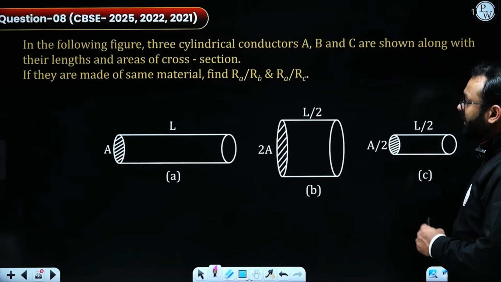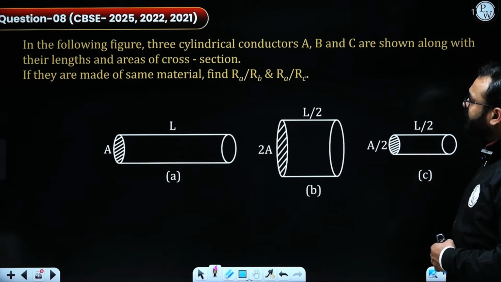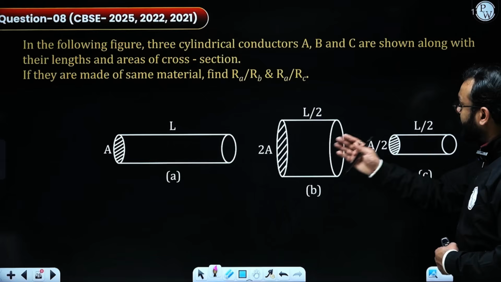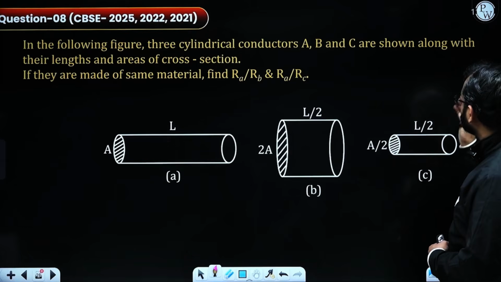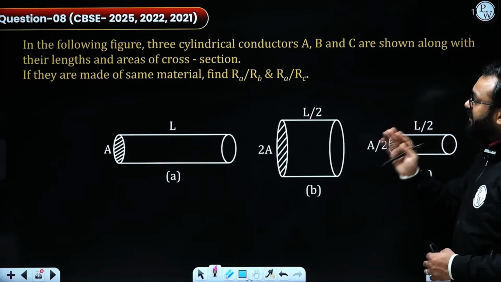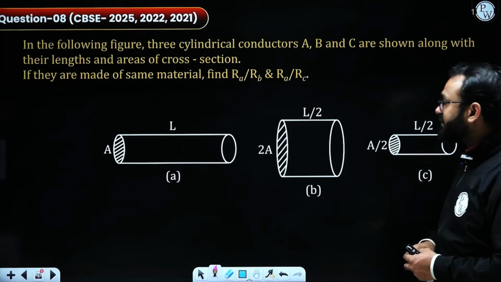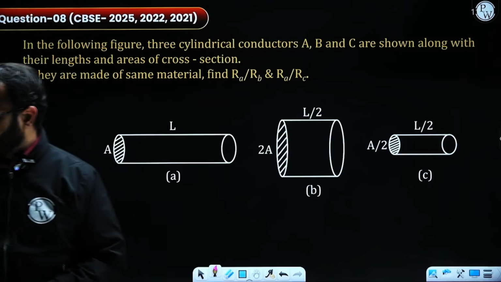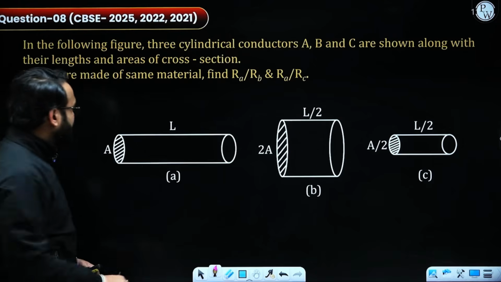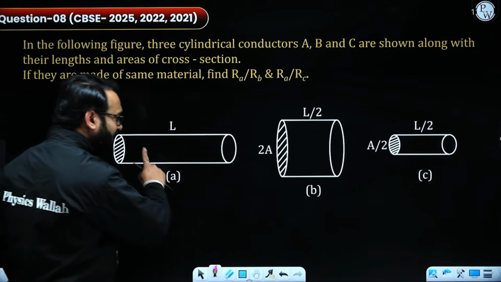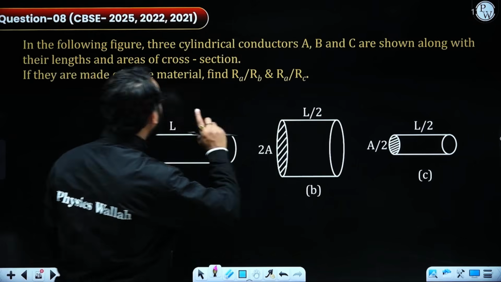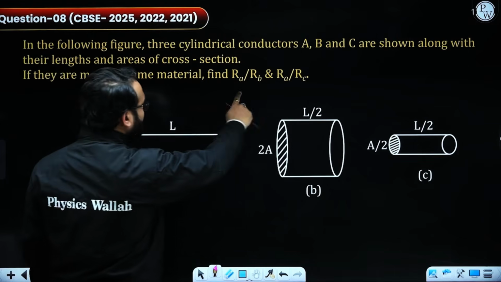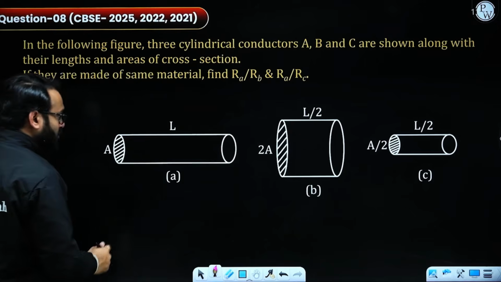Now we are provided with another question. It says in the following figure, 3 cylindrical conductors A, B and C are shown along with their length and area. If they are made of the same material, calculate the value of RA by RB. This is what they are asking. So we need to calculate the value of resistance one by one and then we need to calculate the ratio of all of them. So let's begin.